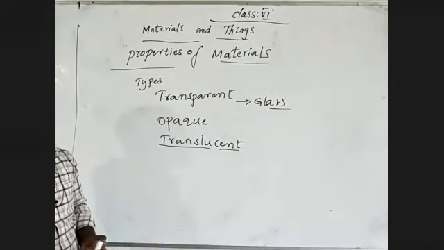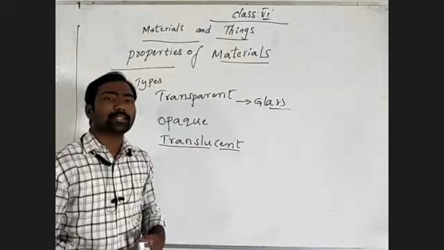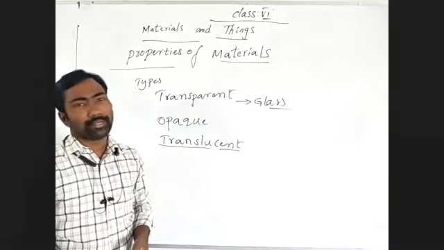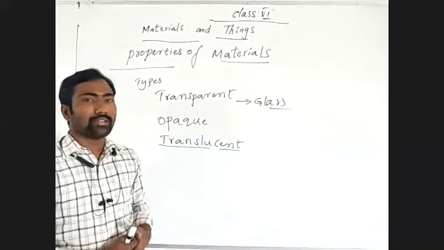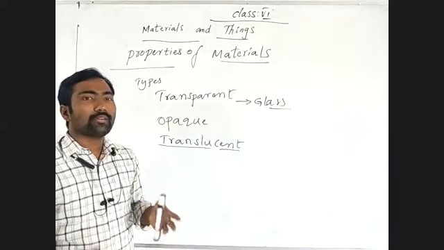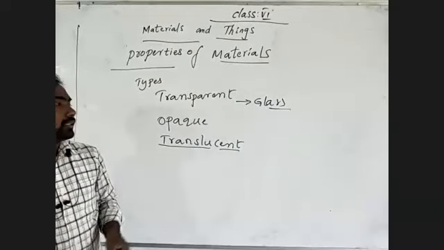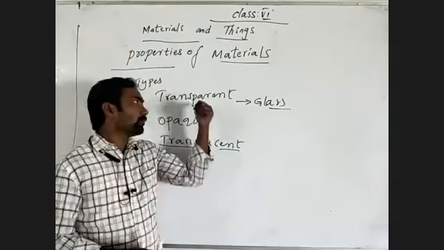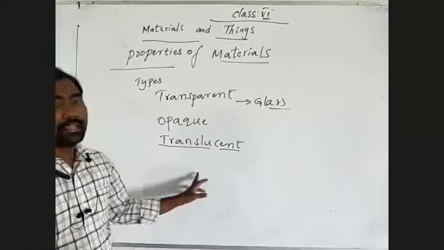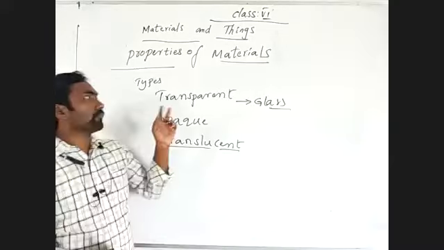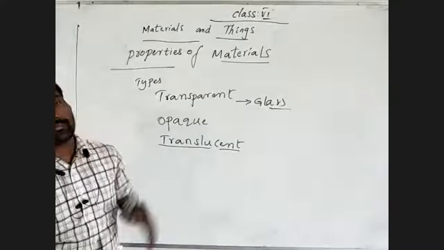What I'm saying is, suppose wood. Wood is an opaque substance. If you prepare anything from wood, a table or door or chair or cot, they also never allow the light through them. Of course. So the thing prepared from a particular material gets the same property of that material. Understand? This is what I'm saying to you, properties of material.